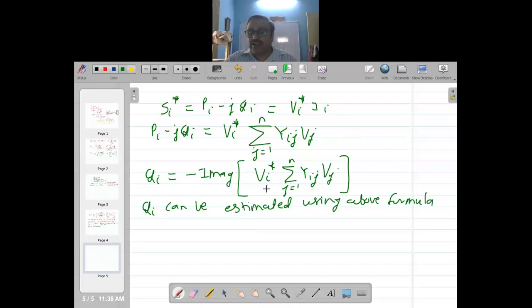It may not be a correct value, or rather I would say that it won't be a correct value at least for a few iterations, because initially we start with 1 angle 0. All the voltages are 1 angle 0. So it may not be a correct estimate, but something is better than nothing. We don't have any idea, so at least I can have some idea as to how much should be the value of Qi.